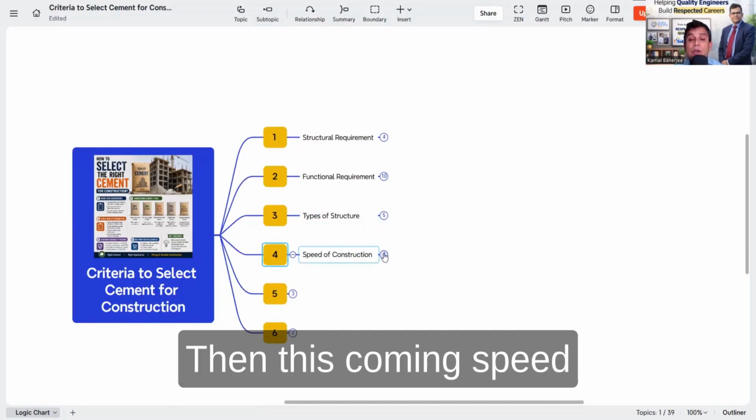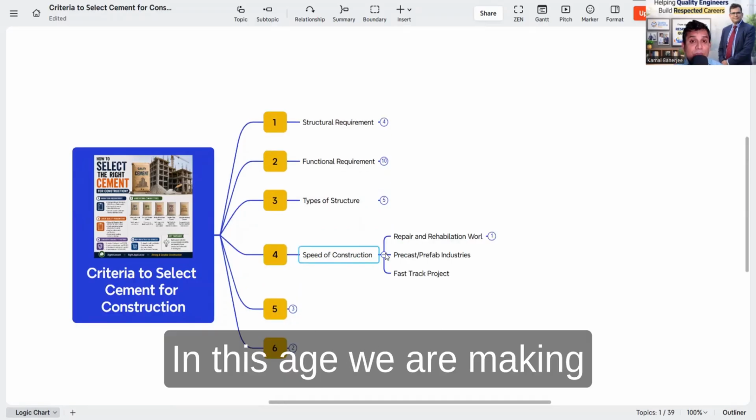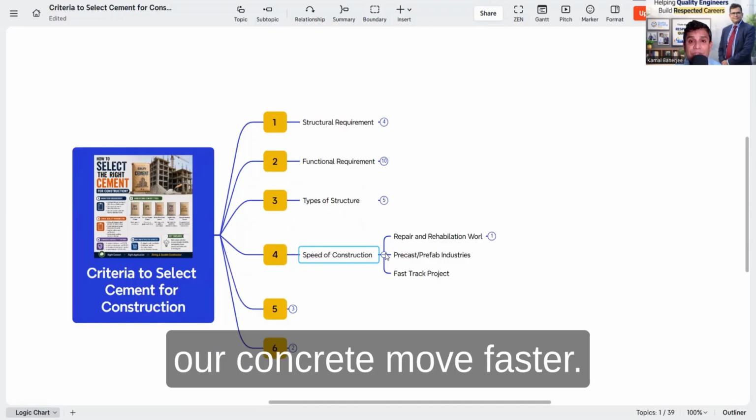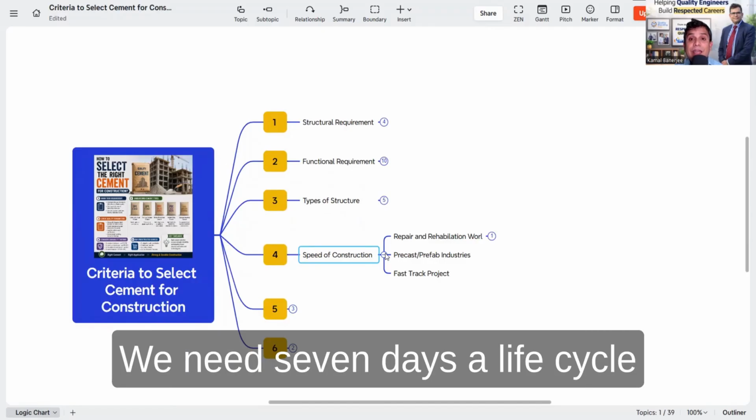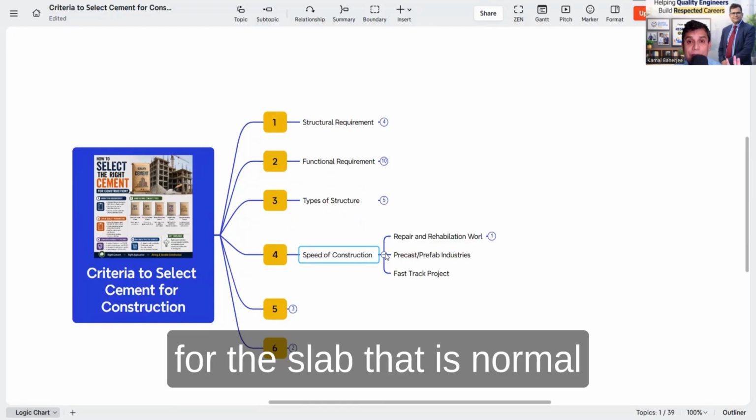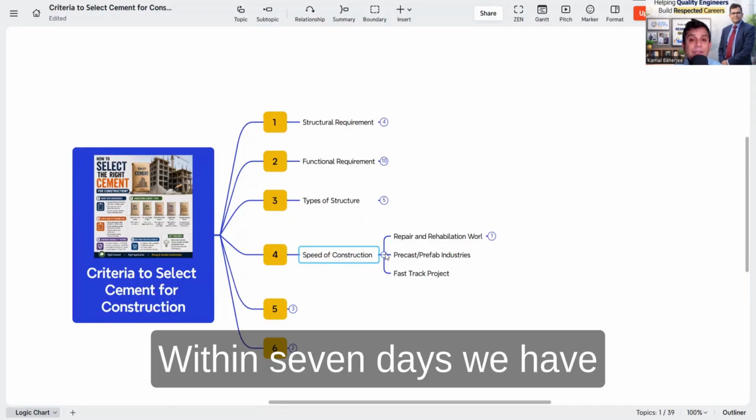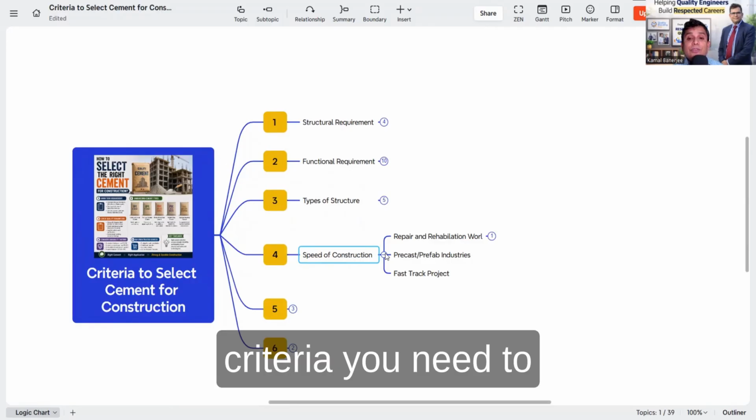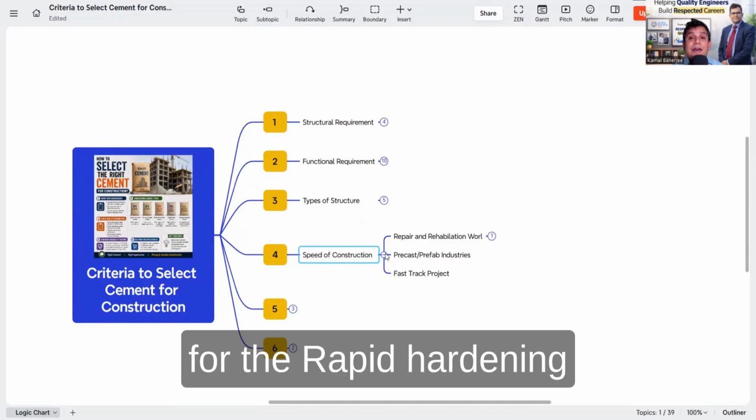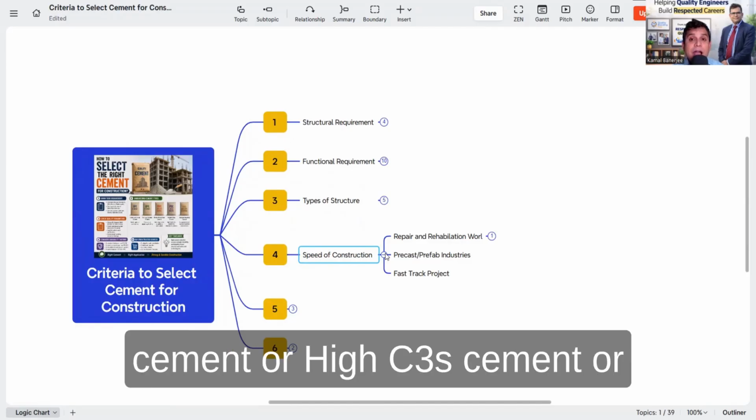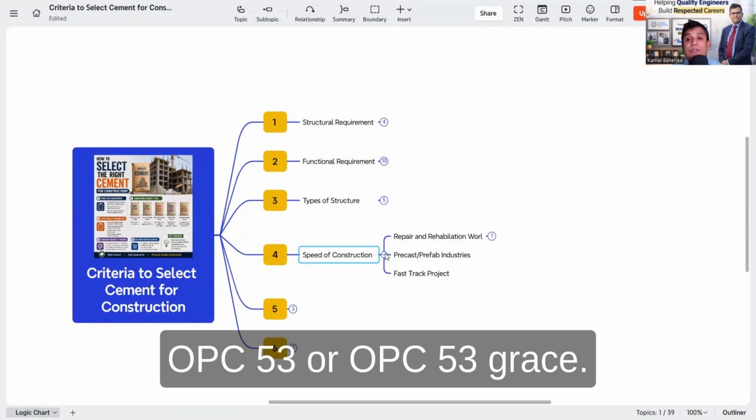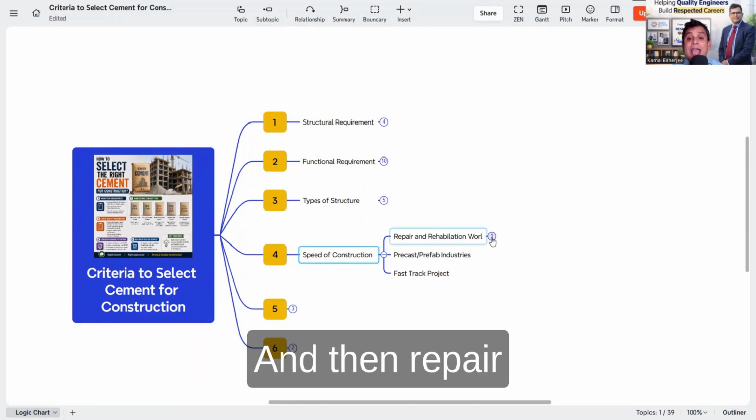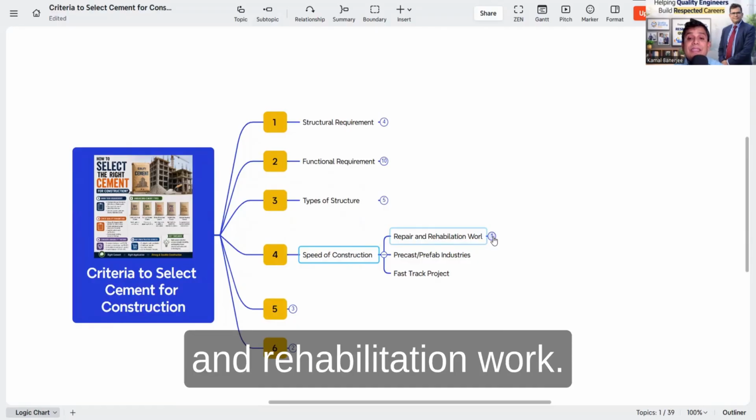Then comes speed of construction. Now, in this age, we are making our concrete faster. We need a 7-day life cycle for the slab. That is normal throughout the industry. Within 7 days, we have to do the next pour. So what is the criteria? You need rapid strength gain. So you need to go for rapid hardening cement, or high C3S cement, or OPC 53 grade.